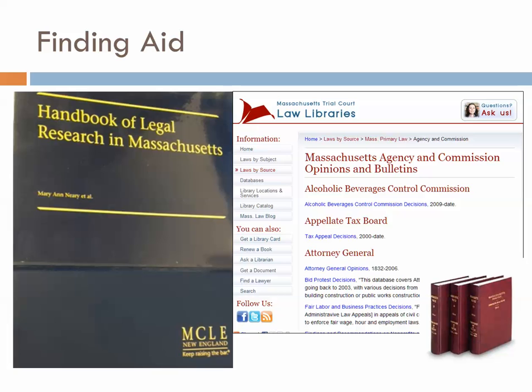So I'm going to suggest again that if you're not familiar with the agency you're working with, you're going to want to use some kind of research guide or finding aid, and I've just given you an example of two. One of them is the General Handbook of Legal Research in Massachusetts, which has a chapter on administrative law. The second one is a picture of the Massachusetts Trial Court Law Libraries page, where it discusses all the different Massachusetts agencies and commission opinions and bulletins with links to them. And finally, I have a third one that you probably can't read, but it's the administrative practices part of Massachusetts Practice.